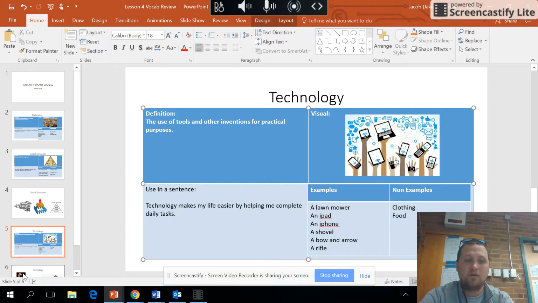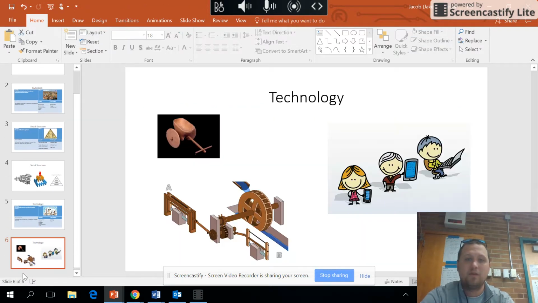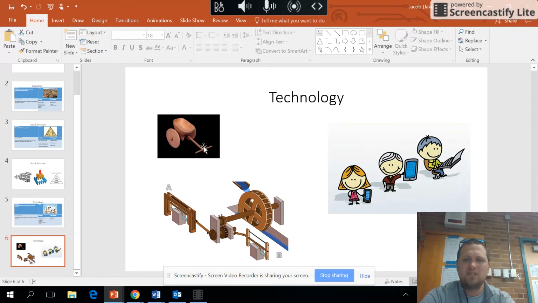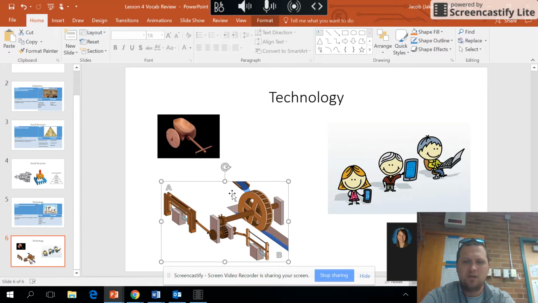Non-examples are clothing or food. Those are not inventions. Those are different things to help people survive. And when I think of this, it's really easy to think of iPads and phones, but also something like a wheelbarrow or just the wheel itself is a piece of technology. And then we have this kind of hydraulic system. This is meant to funnel water. It's another piece of technology.